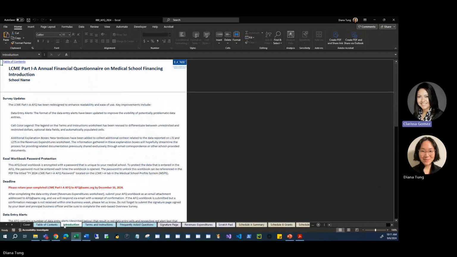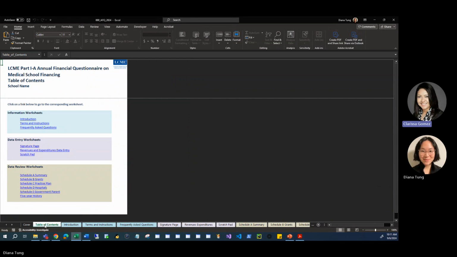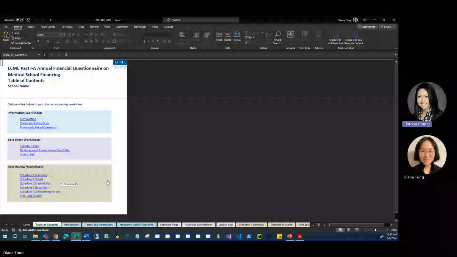Table of Contents. Here is the table of contents of the AFQ workbook. You can use the links in the table of contents to navigate the workbook. As you can see, the AFQ contains 3 sections of worksheets: information worksheets, data entry worksheets, and data review worksheets.